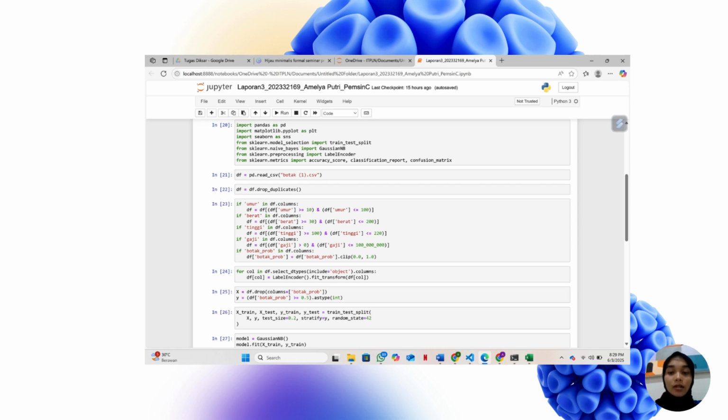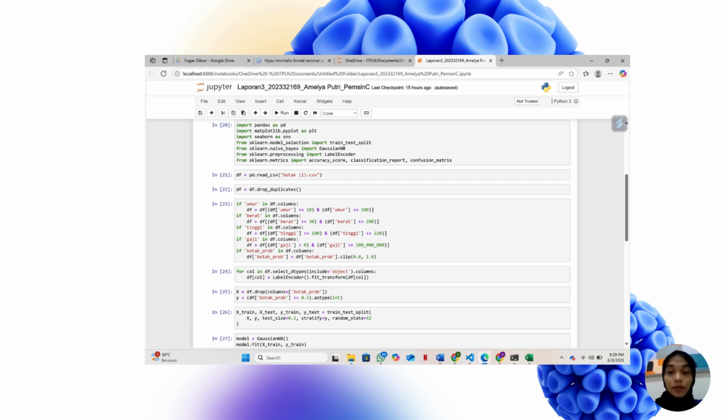Next, change the text to numbers, or encoding. On line 12, we will change the columns containing text, such as gender status, to numbers because the model in machine learning can only read numbers, for example 0, 1.